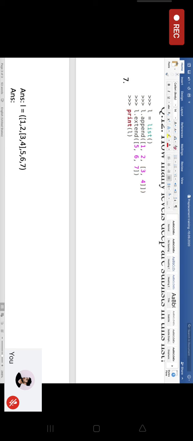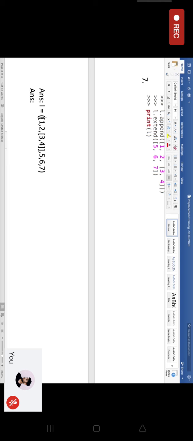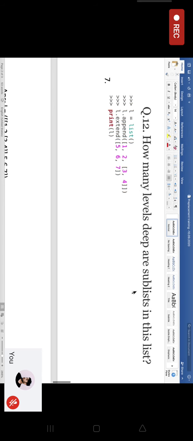So we have 3 levels. So 1 comma 2, then there is another level inside, which now this thing is another level. Till this much, this is another level. This is your second level. And where comes the third level? This entire thing is your third level. So we have 1 comma 2 bracket 3 comma 4 as 1 level, then only 3 comma 4 is 2, and the entire thing is another level, so that is your third level. So the entire list is going to consist of 3 levels.